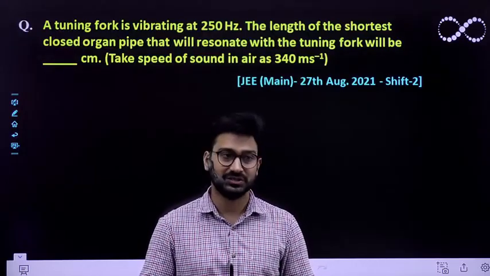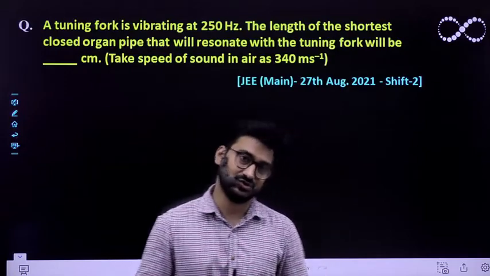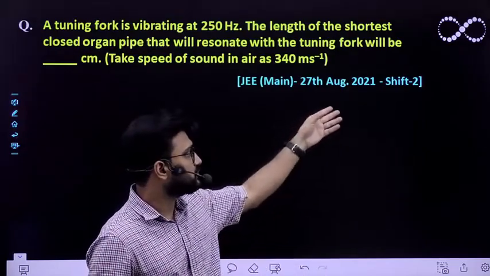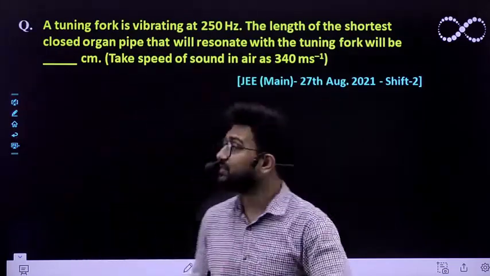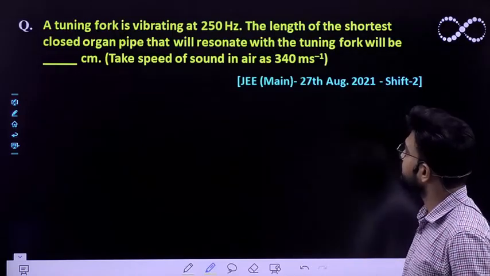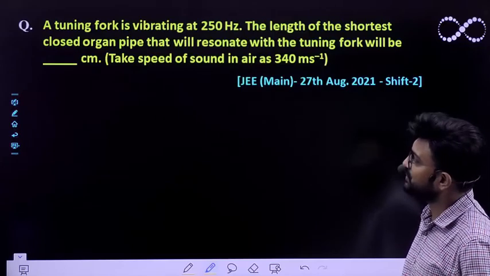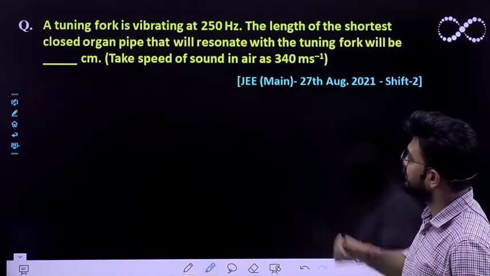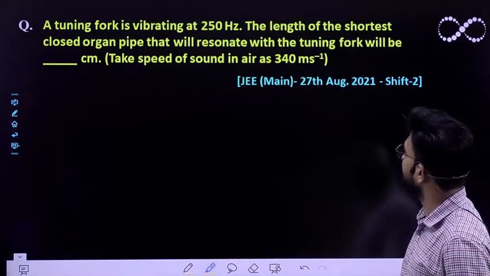Right now we'll be doing one such question that came in your JEE Main examination. This question came on 27th August 2021 in shift 2. So let us see this question first. Question says, a tuning fork is vibrating at 250 Hz. The length of the shortest closed organ pipe that will resonate with the tuning fork will be.